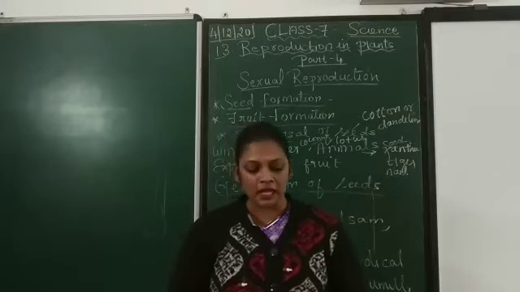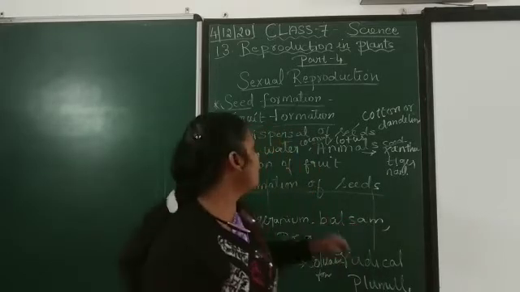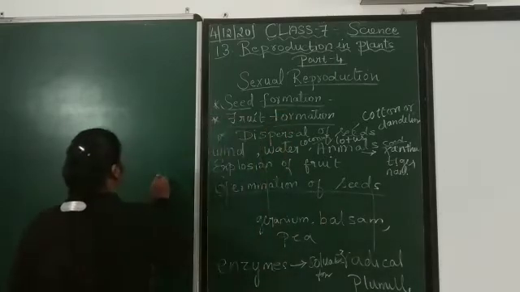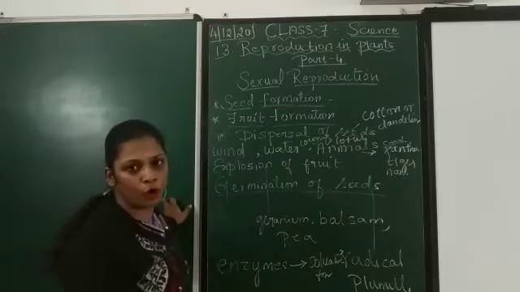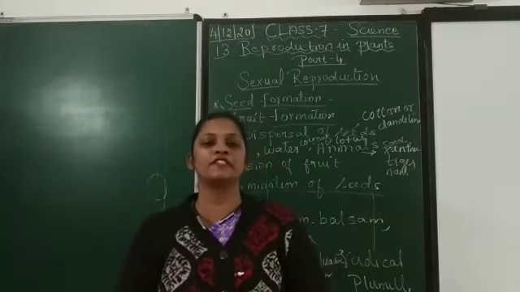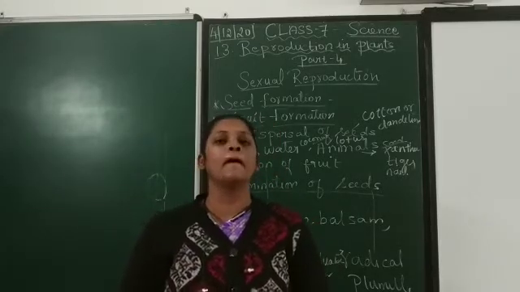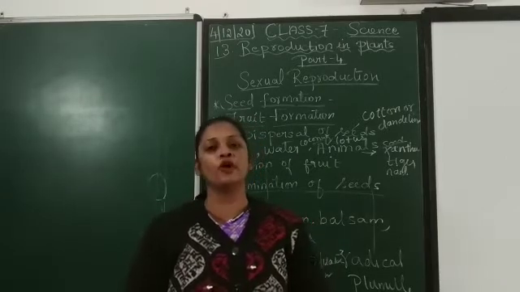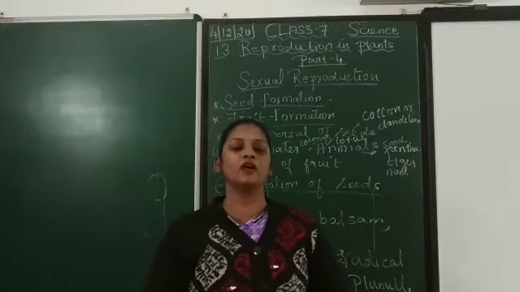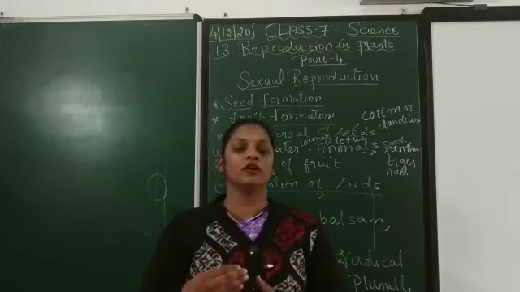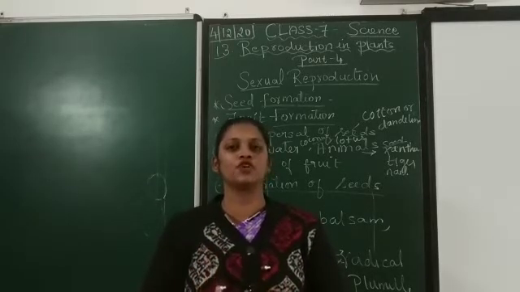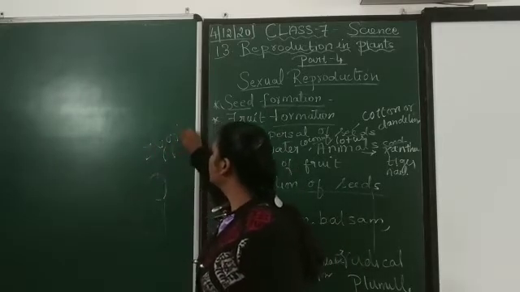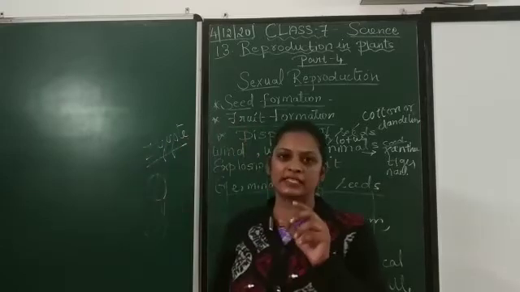So next is seed formation. What happens after this fertilization? A zygote is formed. The male reproductive cell and the female reproductive cell mix with each other and form a zygote. After the zygote is formed, what will happen there? A strong formation will happen. That is the zygote. I told you before that this is a small cell.